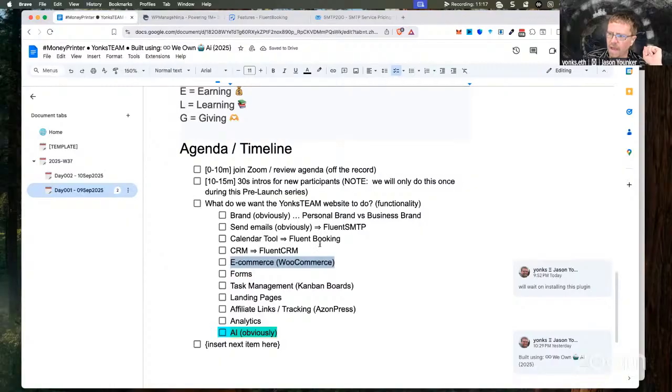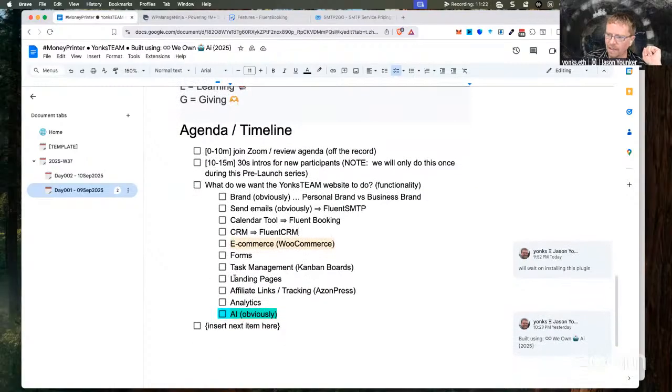So out of the other things that are on this list, Tyler, what in landing pages, this is kind of some built-in functionality. Oh yeah, task management. Let me actually find the plugin that we're planning to use. We're planning to use Matomo for analytics.